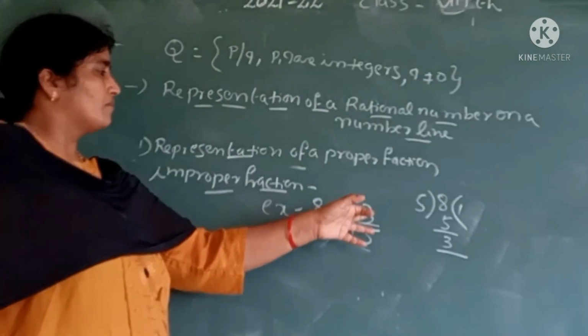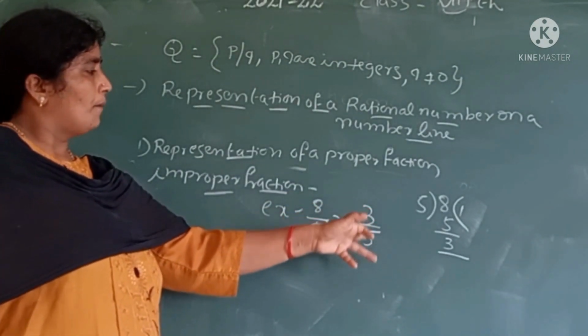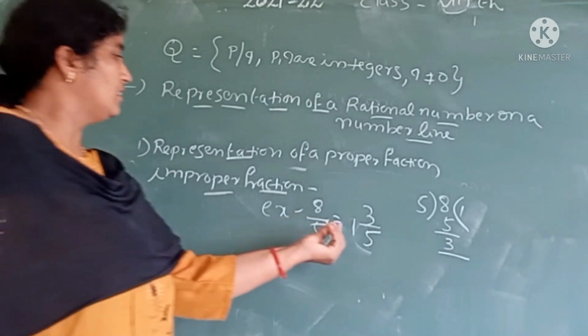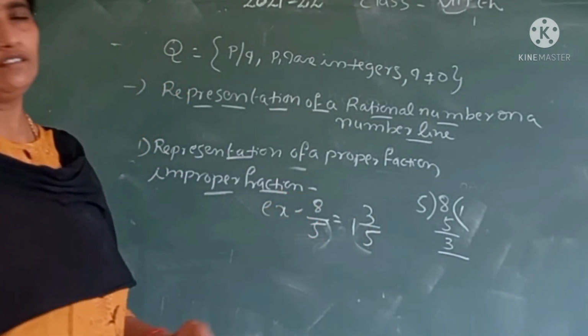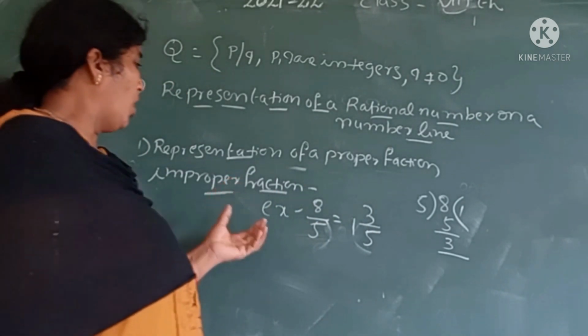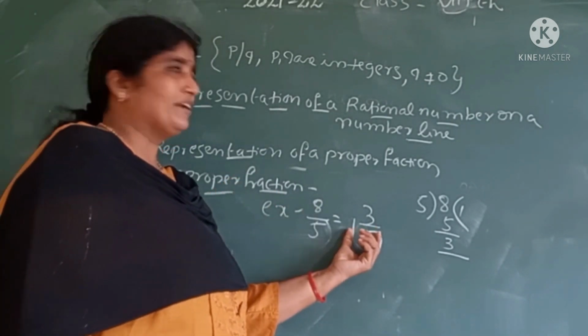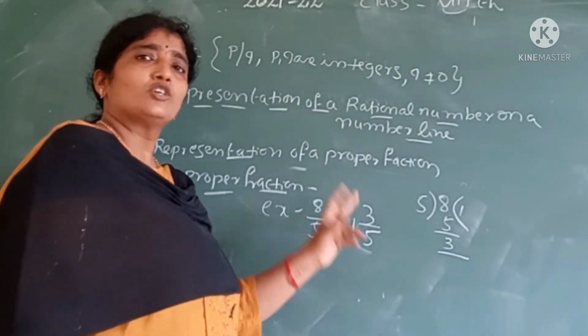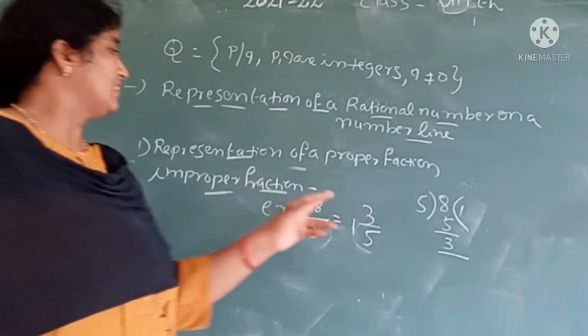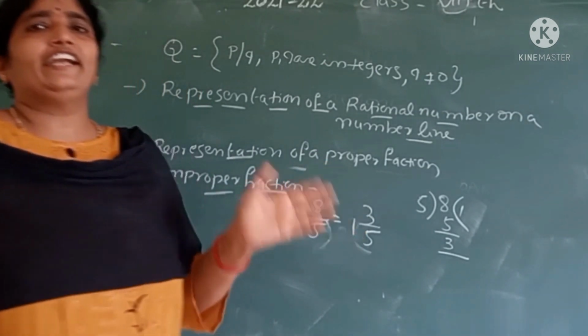This is a proper fraction. This is an integer. This is the mixed form of the improper fraction. Now we represent this number. Here is 1. The integer after 1 is 2. So we represent the 1 and 3 by 5 between 1 and 2.